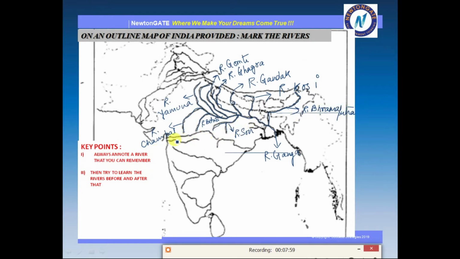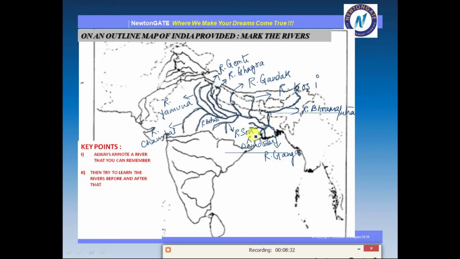Next we have this river that is joining the Ganga. Again, this is the left bank tributary of Ganga. This is Damodar. Okay, this is Damodar. So these are the Ganga river system which we are done. I am just showing how you can note it easily.